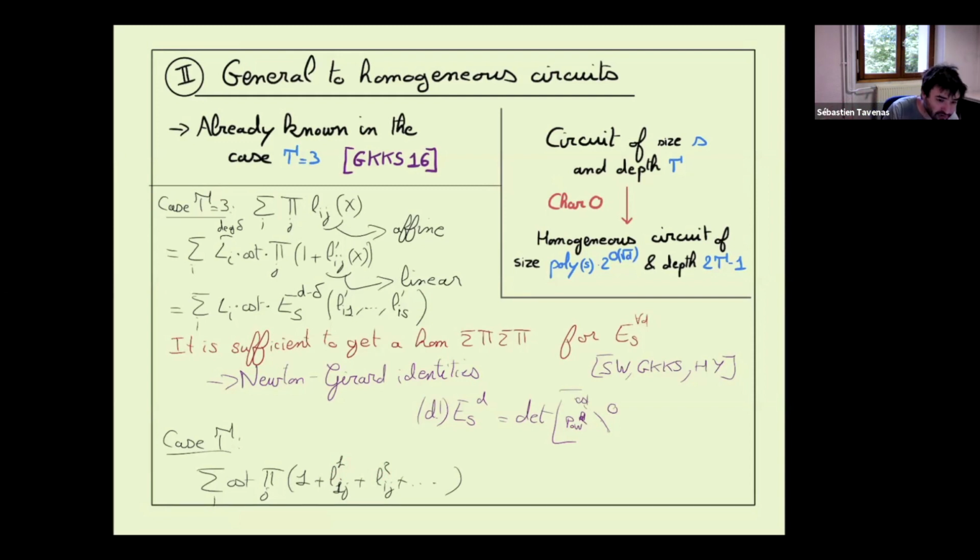And in fact, Mukherjee and Bera recently proved there is a way to prove the Newton-Girard identities with graphs. What is interesting with this proof is that it's easy to get, from the weighted version of the elementary symmetric polynomial, similar Newton identities. So we can get a similar formulation, a similar depth 4, for these new polynomials.